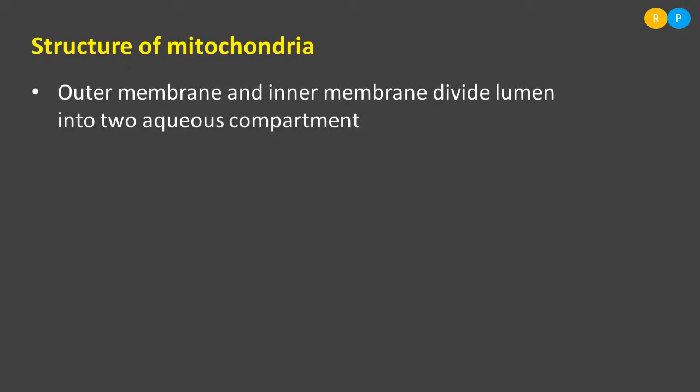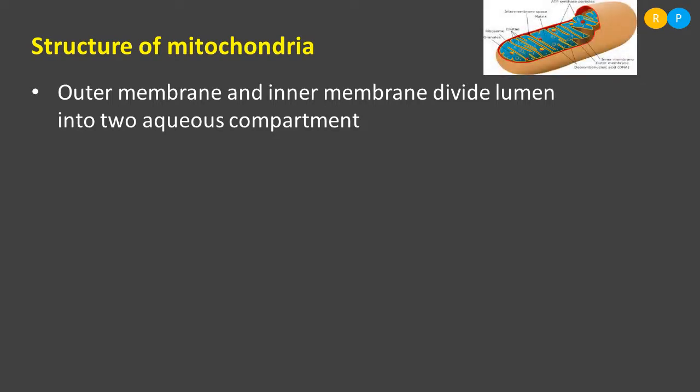As I told, mitochondria consist of two membranes. The outer membrane is present, and next to this the inner membrane is also present. You can find it in the diagram. The red color membrane that we can see in the diagram is the outer membrane. Clear? And very next to that, one more membrane can be seen, that is nothing but the inner membrane. Understood? So two membranes are there in the mitochondria, outer membrane as well as inner membrane.